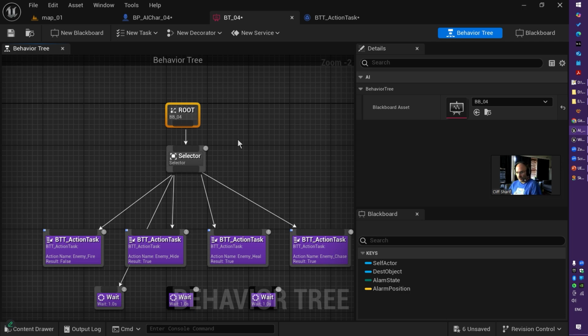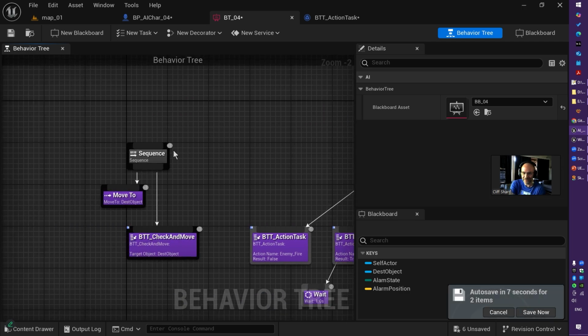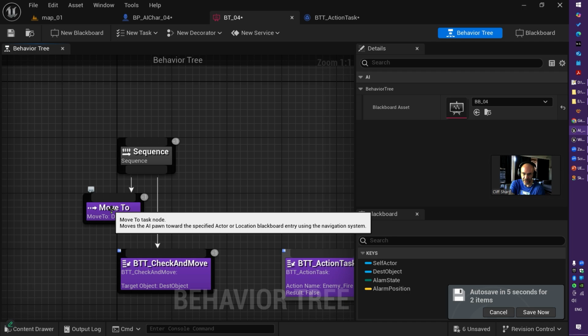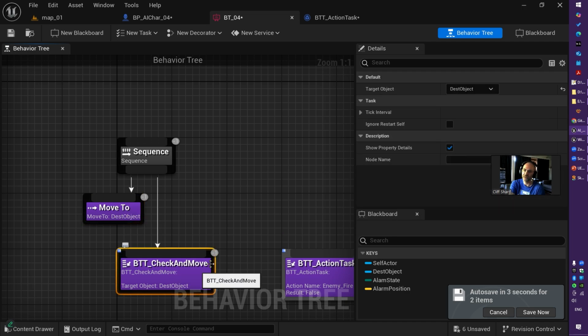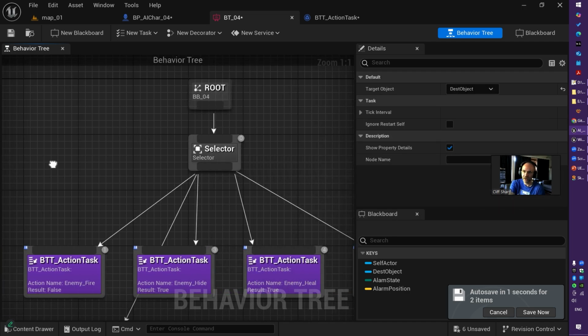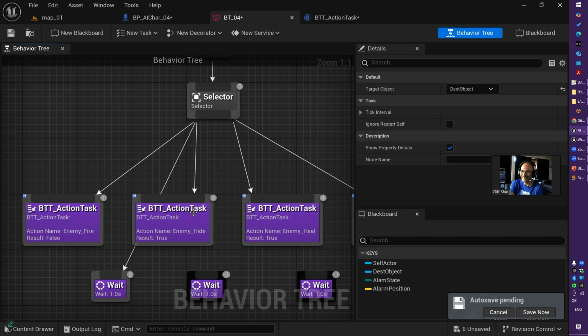Selector nodes are designed to give you control over each part of your behavior. They are much more advanced than the sequence node. The sequence node is a very simple composite node. It runs everything from left to right and repeats. But when you have a selector, you can select what you would like to do.